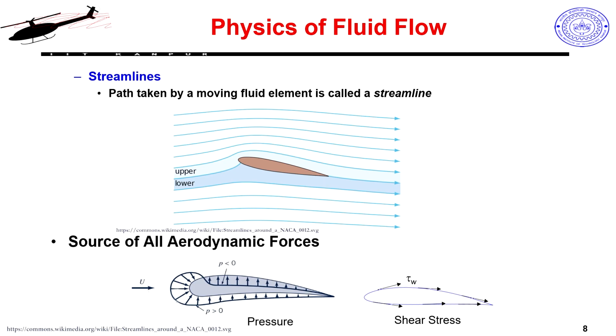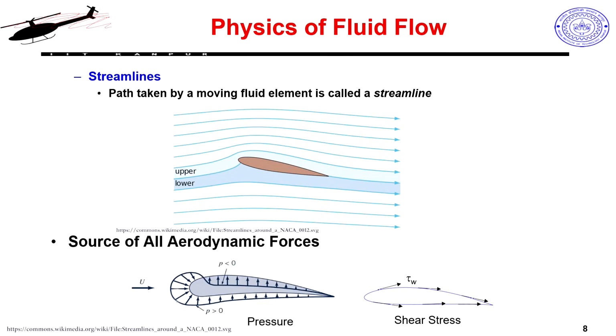So, the path taken by a moving fluid element is called a streamline. You would wonder, I do not see any streamlines right here. How do I visualize that? Because my air is transparent, I cannot see it. If I inject some amount of smoke or some other colored particles, then one can actually start seeing these things, and I will show you the video in the next slide, which will show exactly how this really looks.